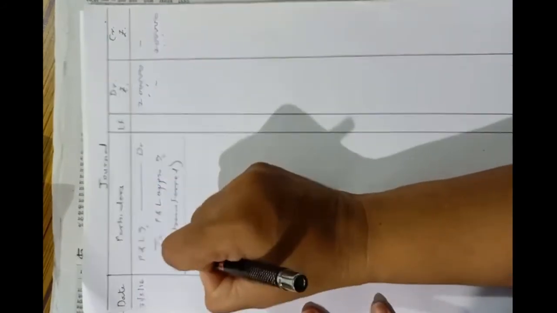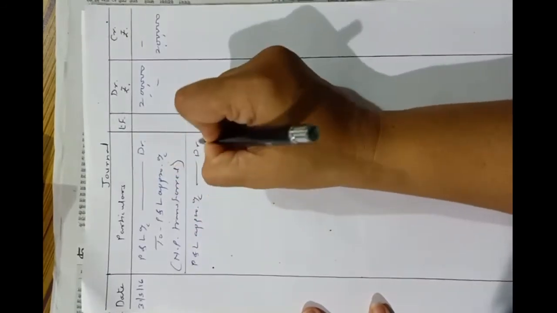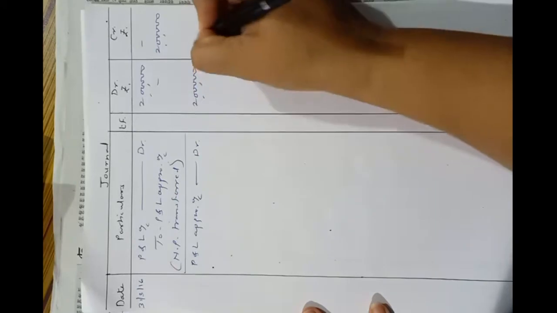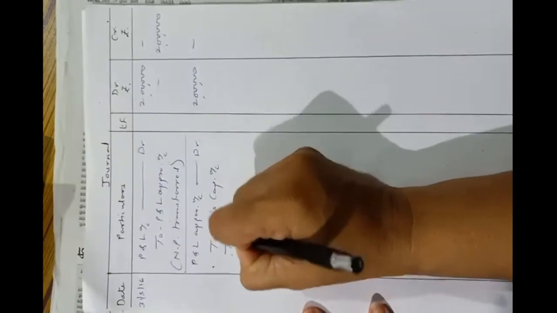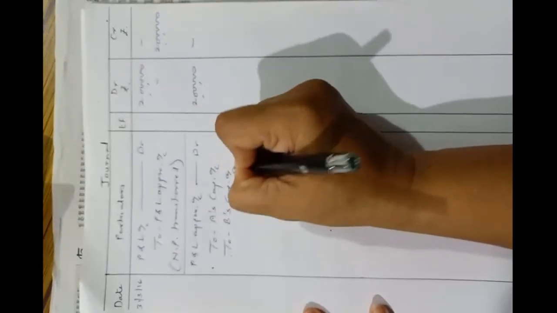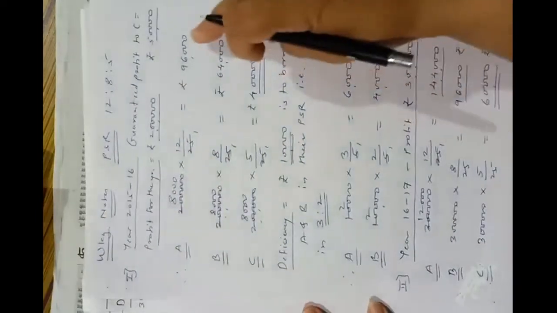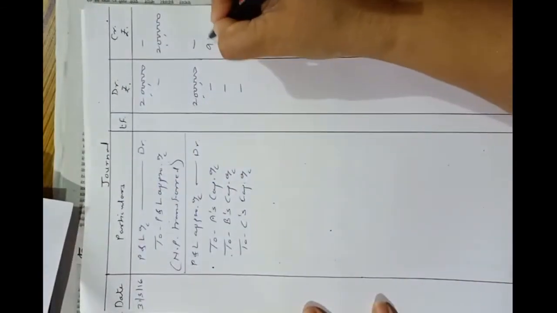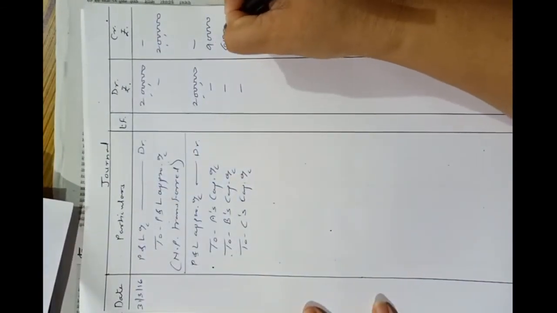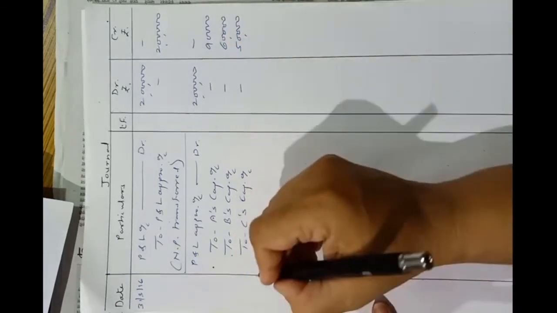Okay, so the entry will be profit and loss appropriation account debit 2 lakhs to A's capital account, to B's capital account, and to C's capital account. See, in this first condition, after deducting deficiency of rupees 6,000, A will get 90,000, B will get 60,000 after deducting deficiency of rupees 4,000, and C will get rupees 50,000 as guarantee given to him.